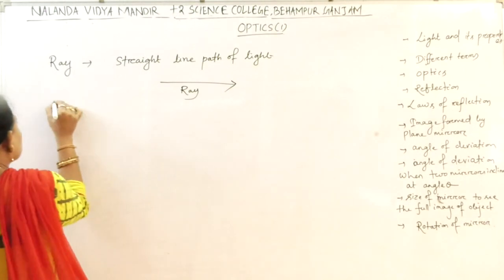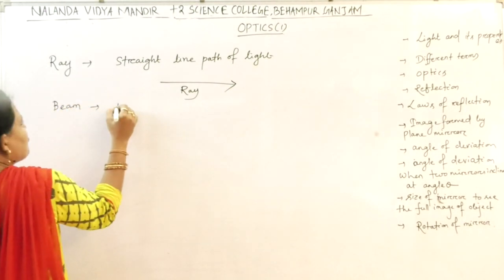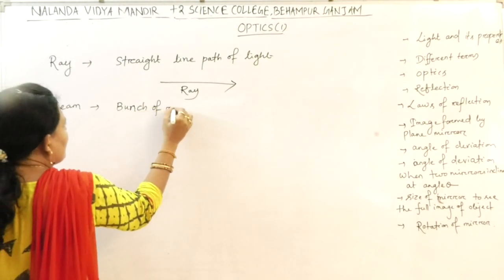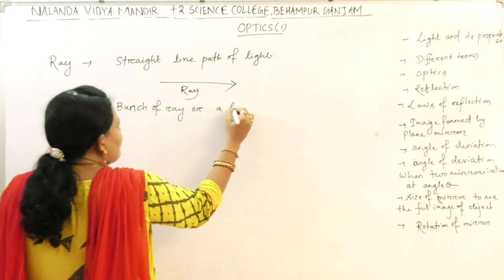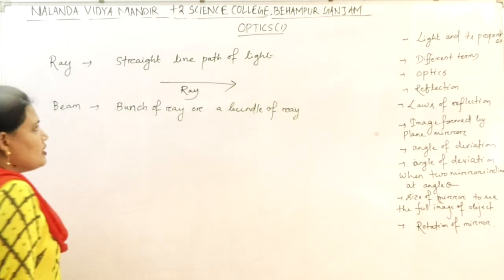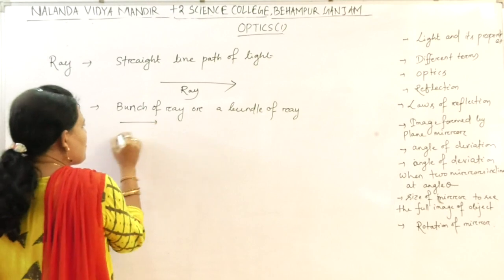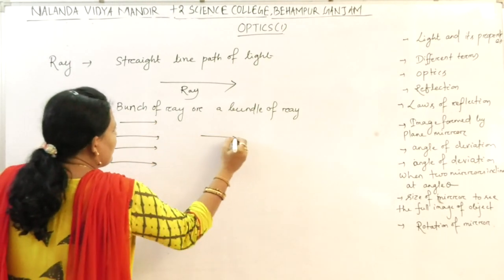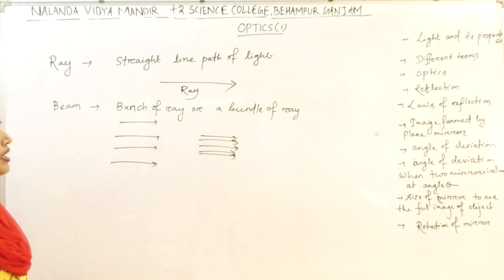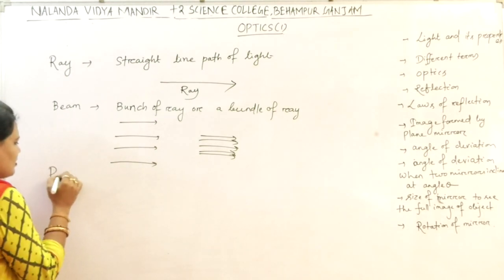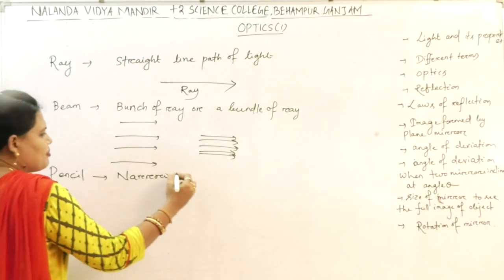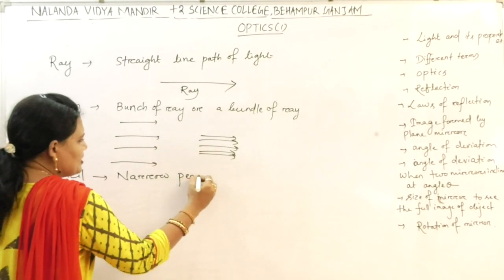Clear? Next, beam. A bunch of rays, or a bundle of rays, is known as beam. The beam can be a wide beam. It can be a narrow beam also. Okay, the beam can be a wide beam or it can be a narrow beam. Next, pencil. Narrow beam is known as pencil. If a beam is very narrow, then it is known as pencil.